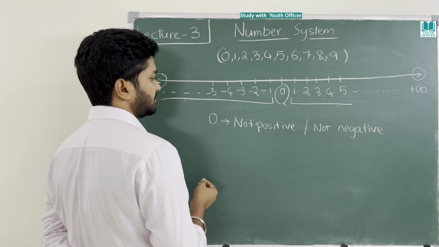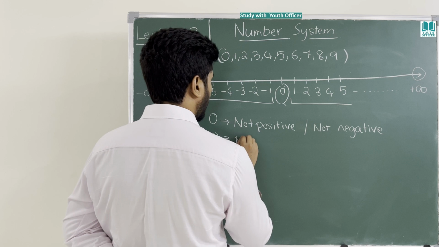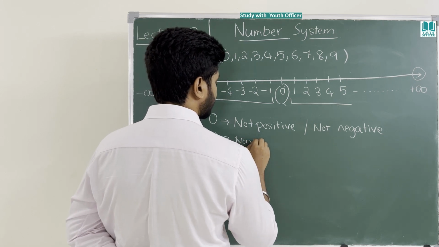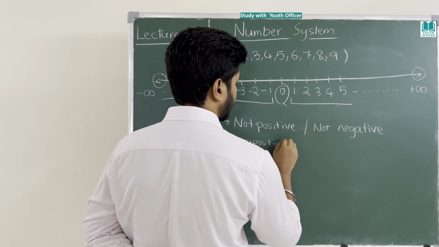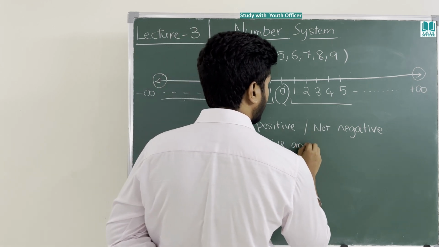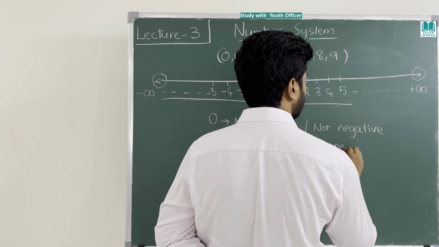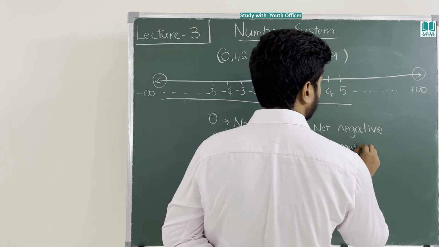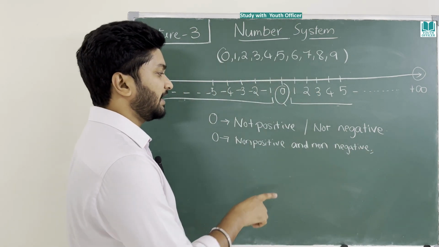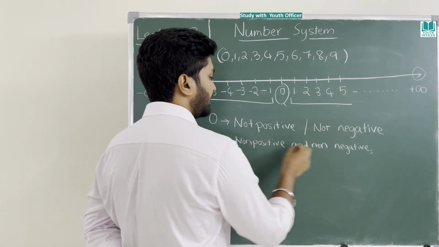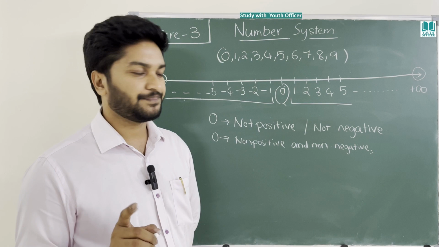So what is this? 0 is called non-positive and non-negative number. Please remember this. This is the wording that will be used. Many times they use the words non-positive and non-negative.